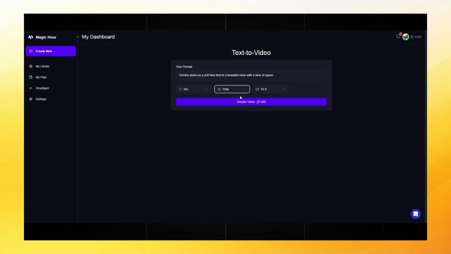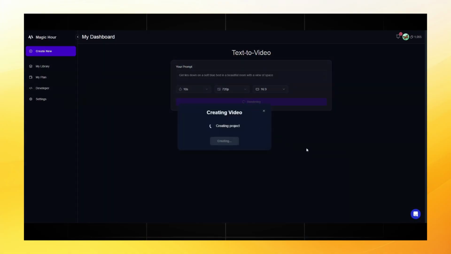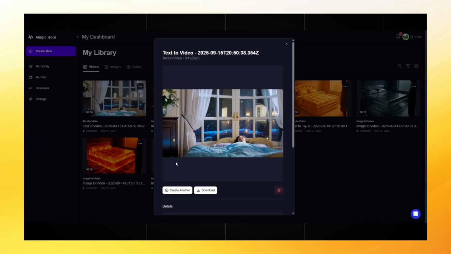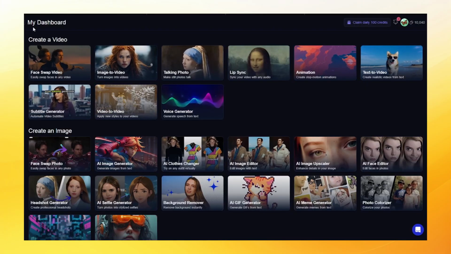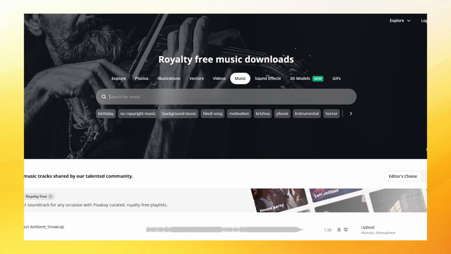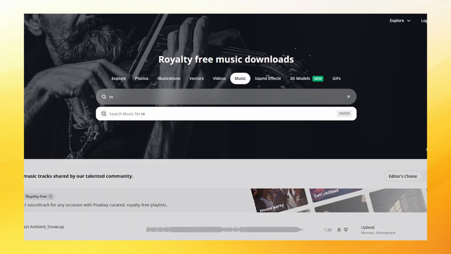And meanwhile, I am almost finished now. I will upload the images made in Magic Hour and see what happens. Here is a slightly different style, but the essence is the same. The girl lies on the bed. We wait a little, done. Look how cool the bed glows and the physics works as it should. As I said, we will add sounds and it will turn out even better.